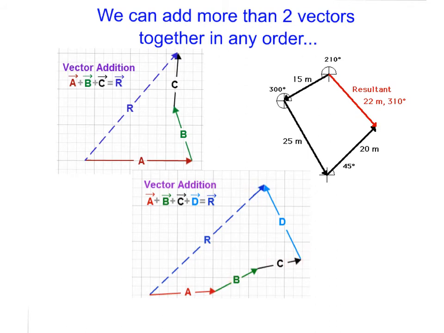Here we have 4 different vectors being added. That resultant will be the same. And go ahead and try it. Pick 4 different vectors and add them in different orders and see what you get. You should get the same resultant.